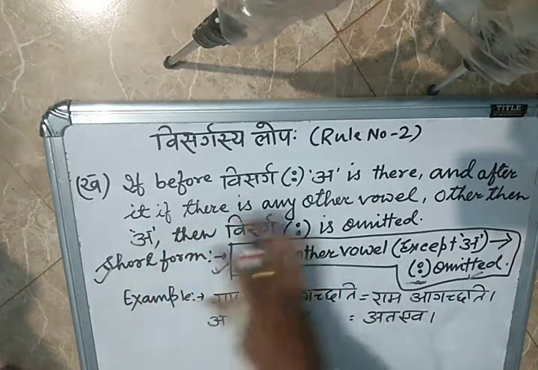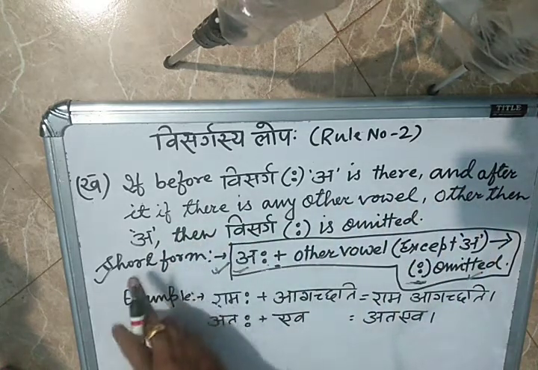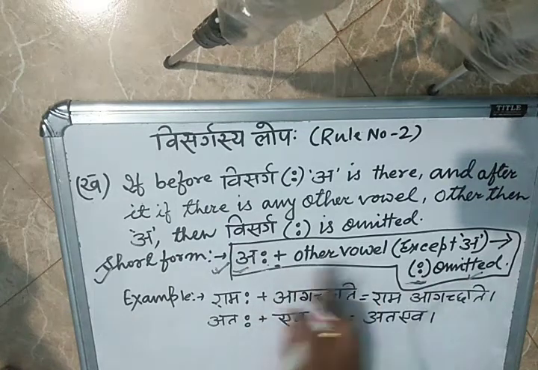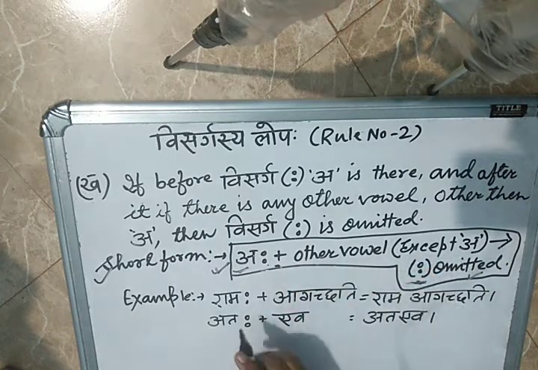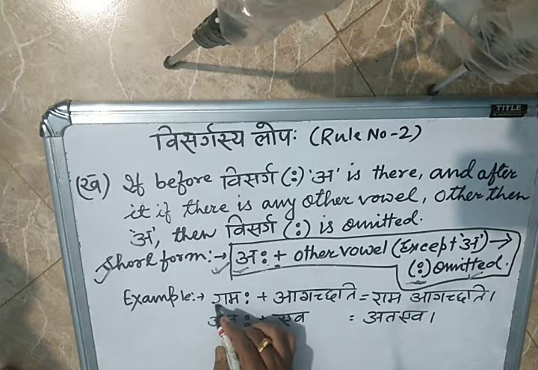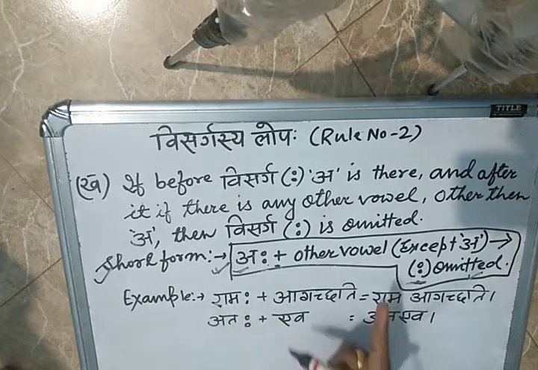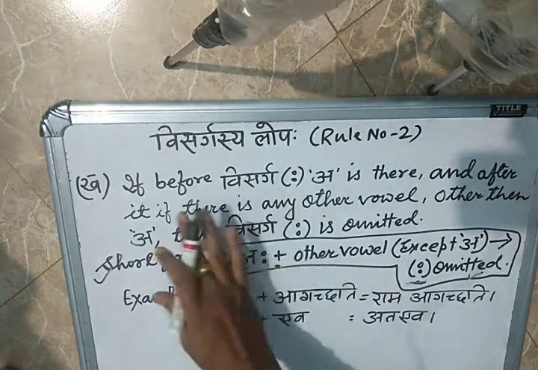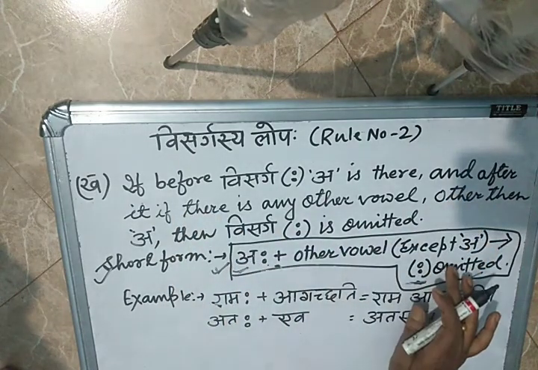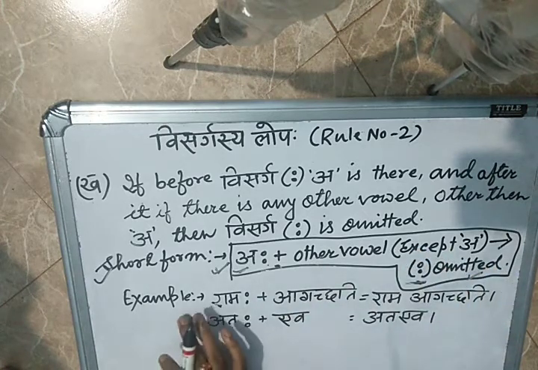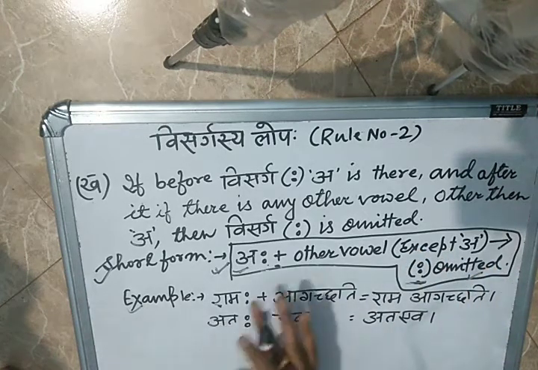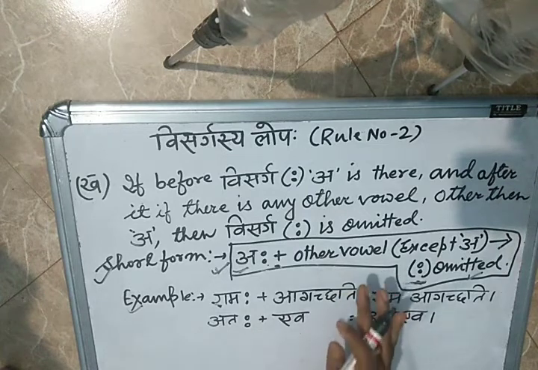Then slowly read and tally the definition with the short form written in the box, and follow the example. This is the best method. When you follow the example, you can understand. This is the definition, this is the short form, which is very important, and tally it with the example also, so you can understand very easily.